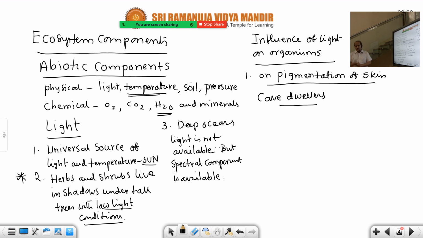Even if you stay in the sun for days together, working at a construction site for example, every day you are exposed to sun, so your skin becomes dark, tanning. That's why in cave dwellers, where darkness is prevailing, low light conditions lead to less pigmentation of the skin. Pale colored skin will be developed, meaning light skin color, not dark skin color.